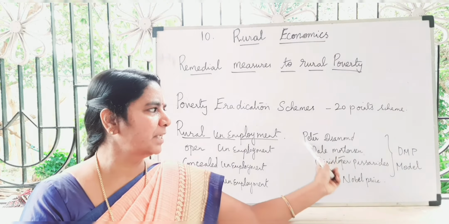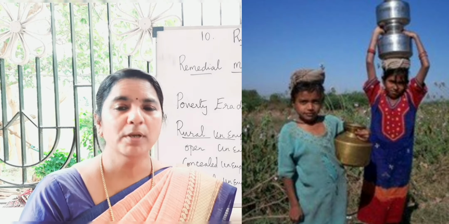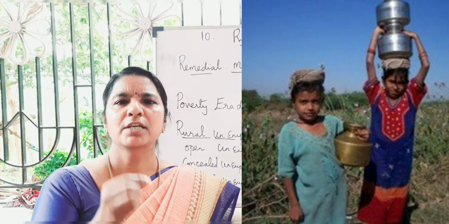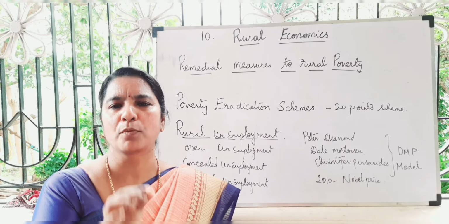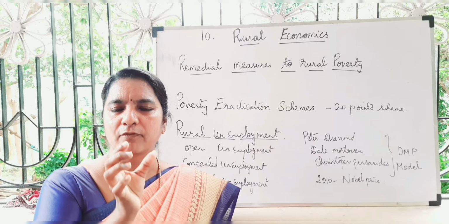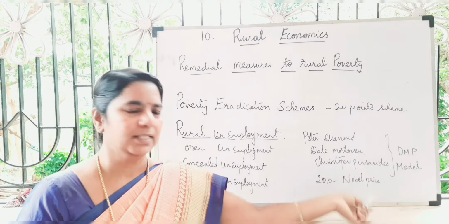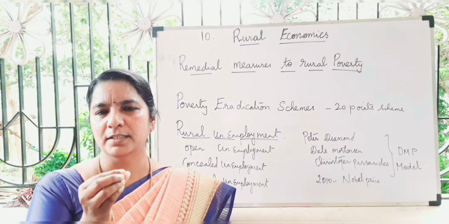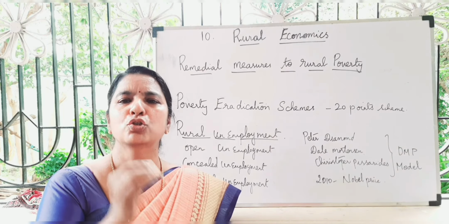According to Peter Diamond, Dale Mortensen and Christopher Pissarides, these three economists got the Nobel Prize in 2010 for their study on jobs. In one word, it is the Nobel Prize for job study.